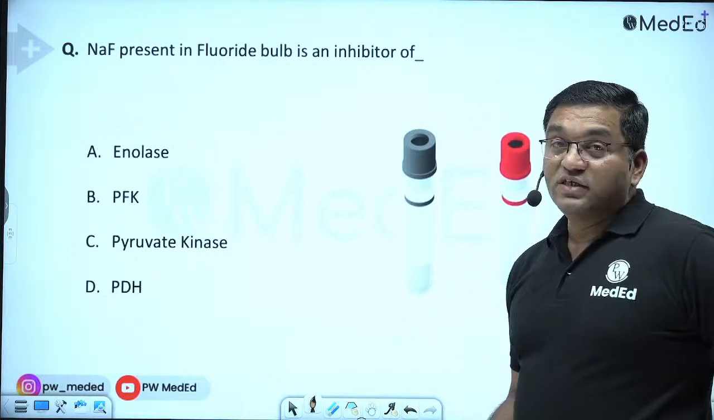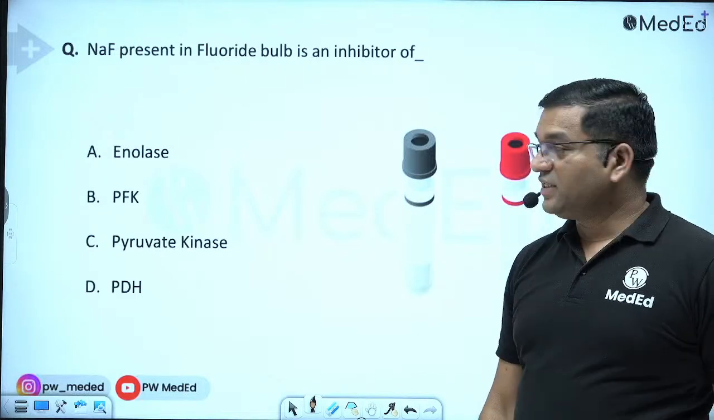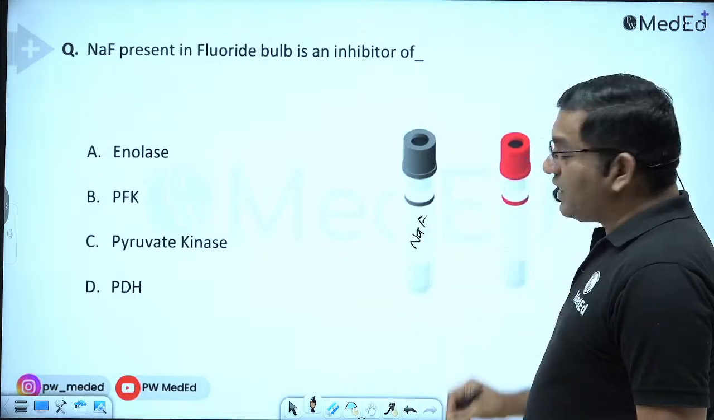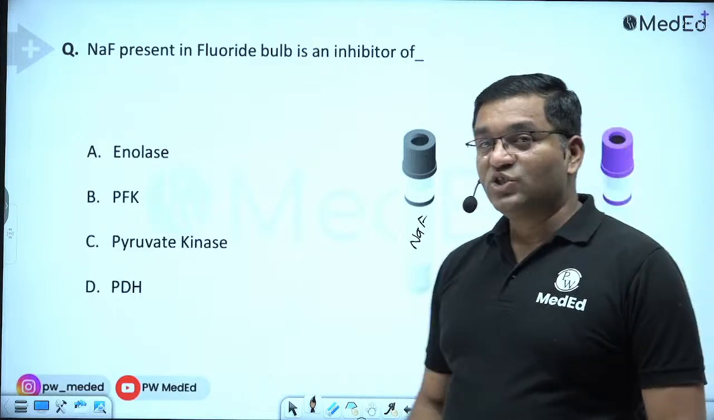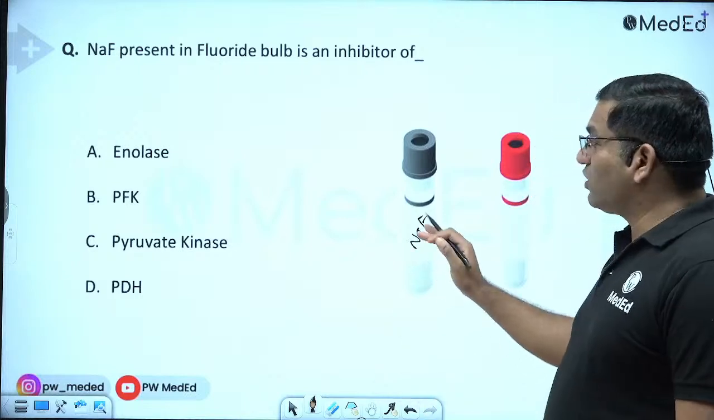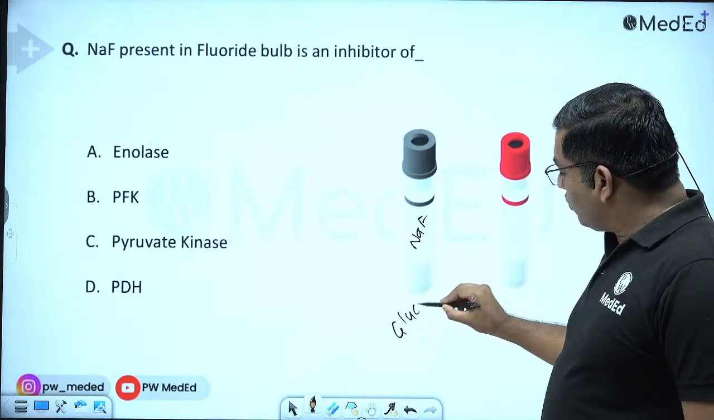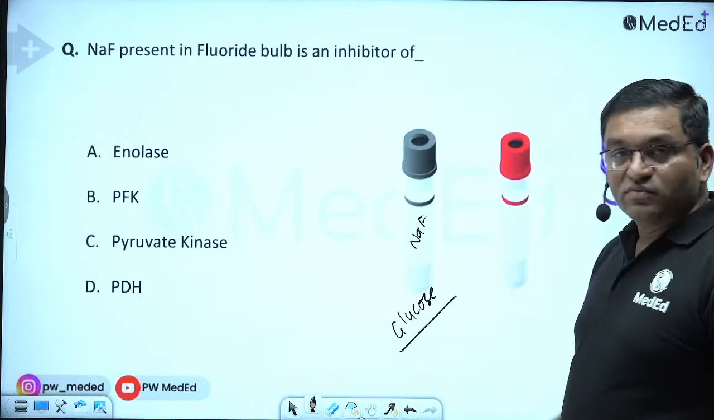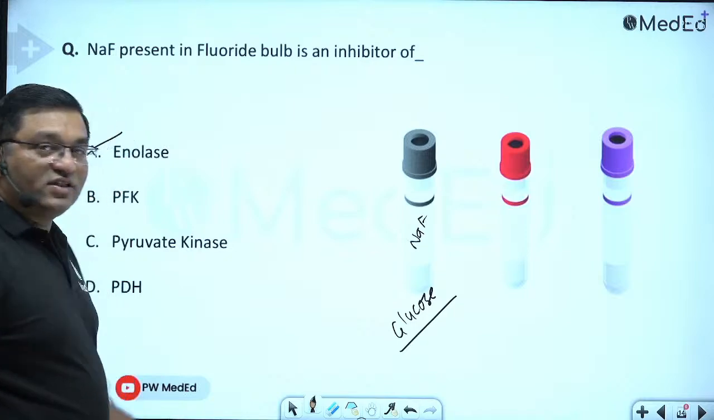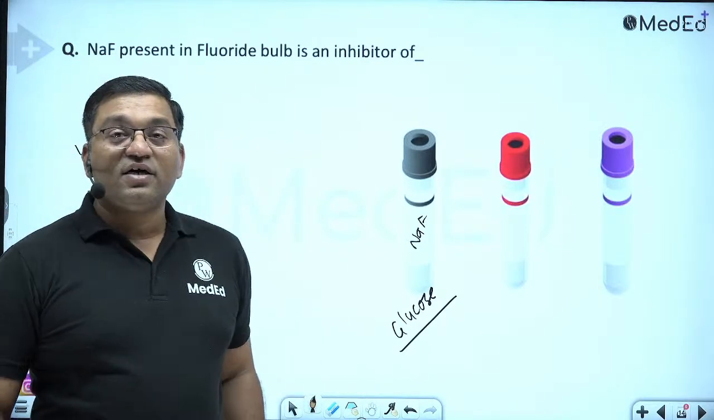Now the next question is: sodium fluoride present in the fluoride bulb is an inhibitor of which enzyme? Here this is the fluoride bulb. It has sodium fluoride and potassium oxalate in the ratio of 1:3. This bulb is used for collection of blood samples for glucose estimation. It inhibits the enzyme enolase of glycolysis and maintains the glucose level in the collected sample.